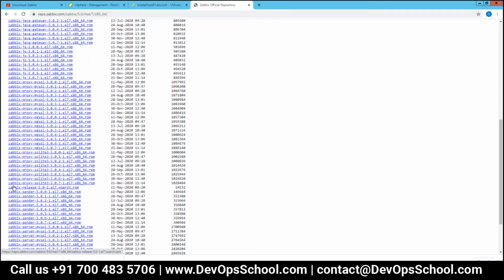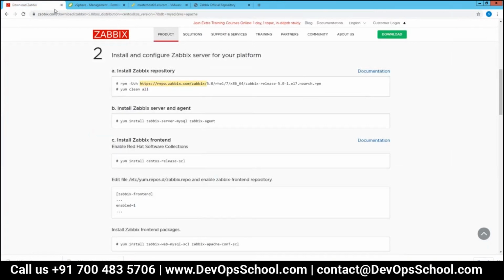So if I am downloading this particular package, then I can install the above packages and setups as well as the below ones. This is the main package, Zabbix release. So this is the link actually. If you want to do manual work as well, you just need to download it.